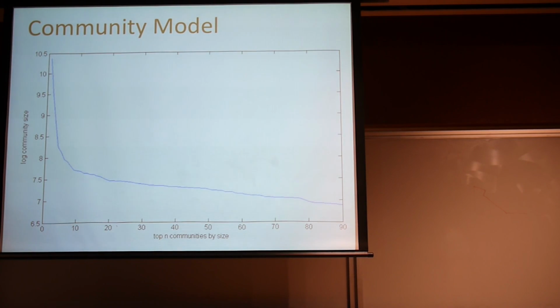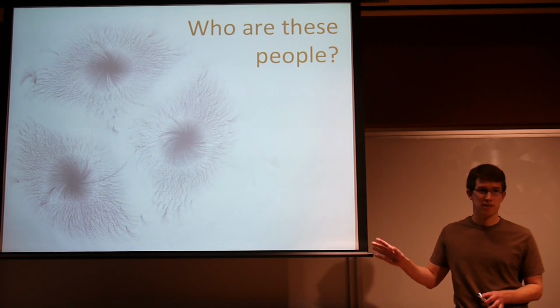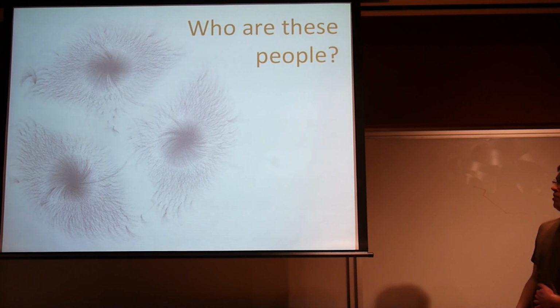Here's a plot of the top N communities ranked by size, and there's a pretty nice power-law distribution from this clustering algorithm. Okay, cool. A quick sanity check that we did was to look at these communities and some representative samples, and ask who are these people that are very hub heavy? I'll let you guys take the first guess.